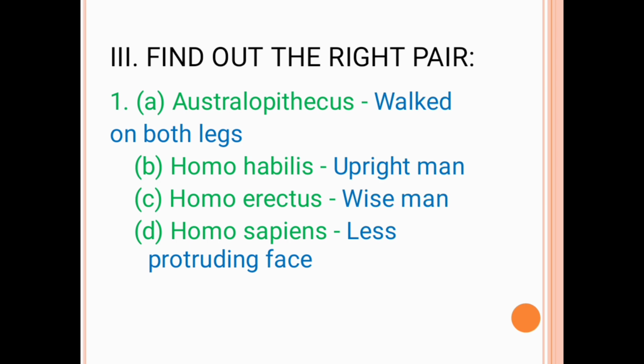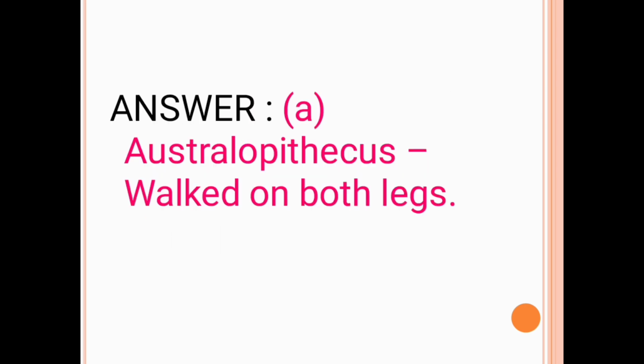Here they have given 4 options. In these options, only one pair is correct and the other pairs are wrong. So we should find the right pair. The answer is option A, Australopithecus walked on both legs. Here the right pair is Australopithecus walked on both legs.